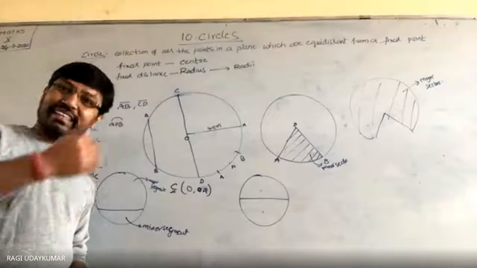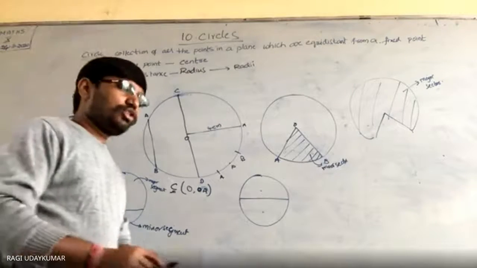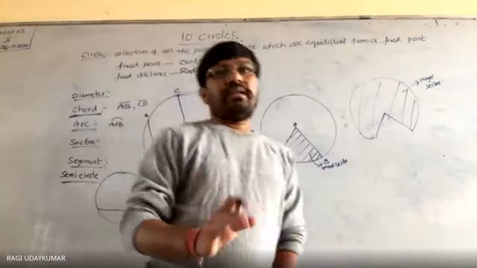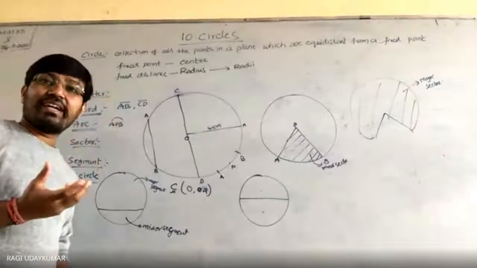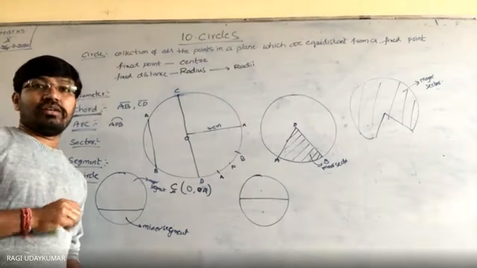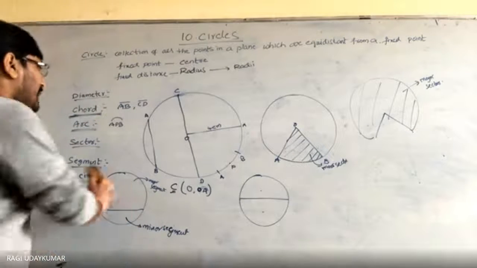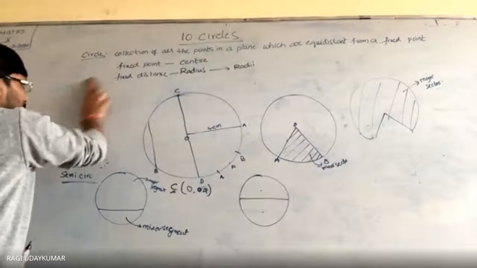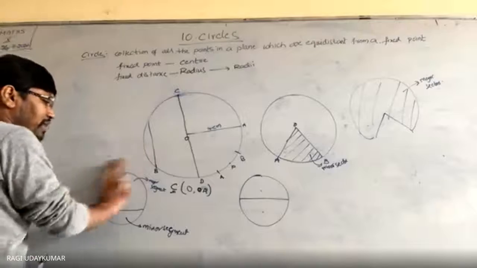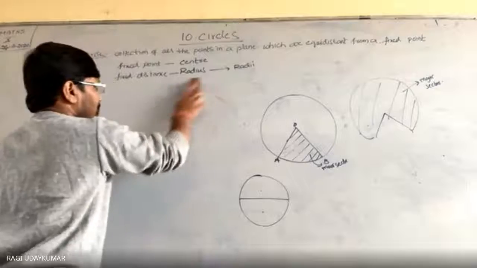Sir, tangent. That is what we are going to learn now, actually in the 10th class. Now, this chapter is not only about circles, it is about tangents to circles. Sir, we have a tangent in trigonometry also. That tangent is different from this one. In circles, a tangent is nothing but a line which touches the circle at only one point. That is the definition of a tangent.